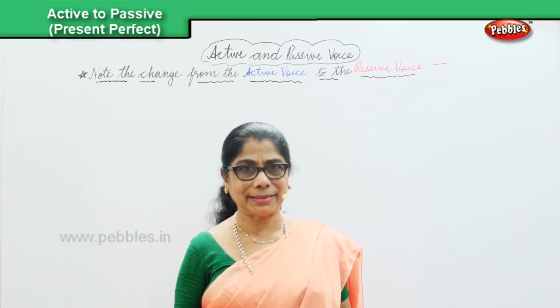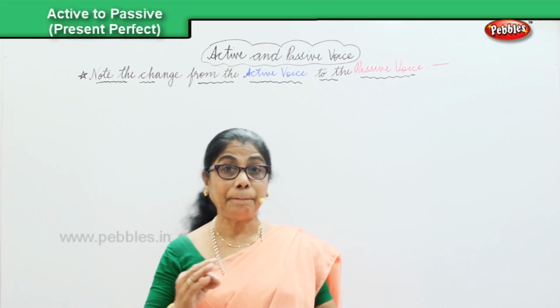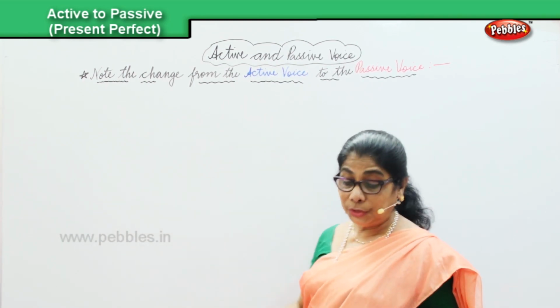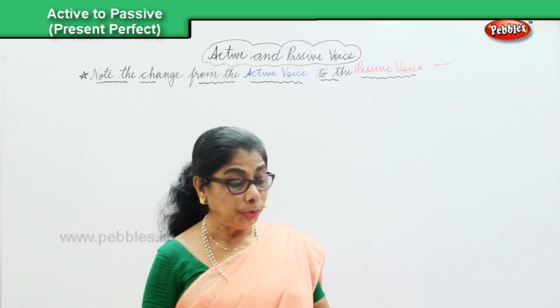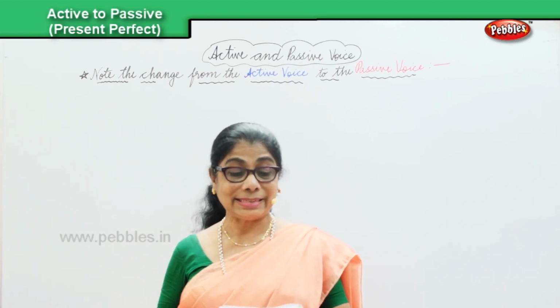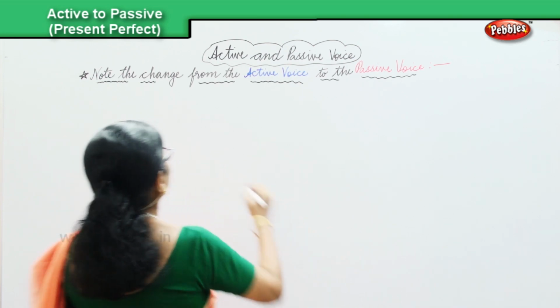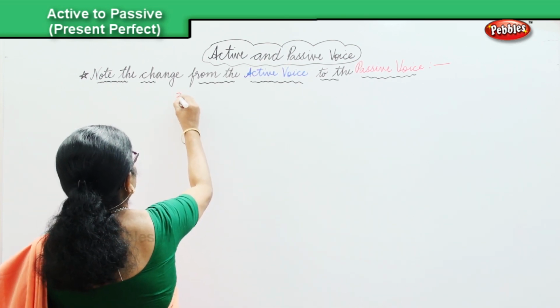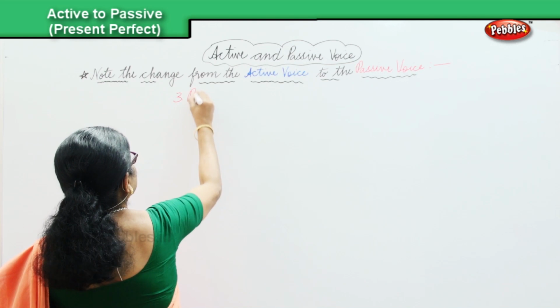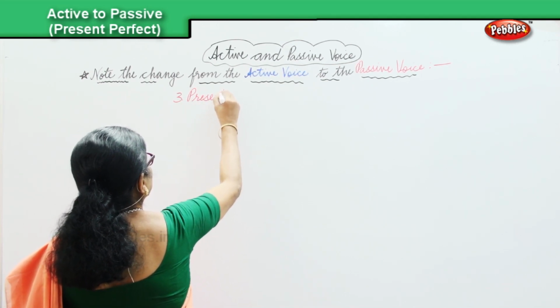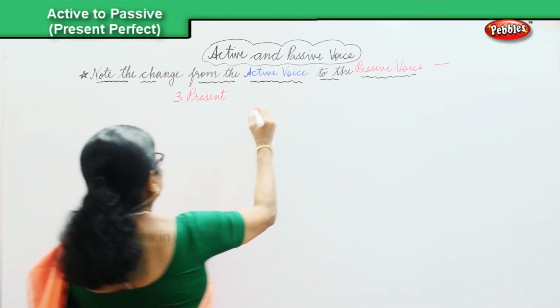Let us look at the present perfect, the changeover from the active into passive. So we are going to do now sentences in present perfect.